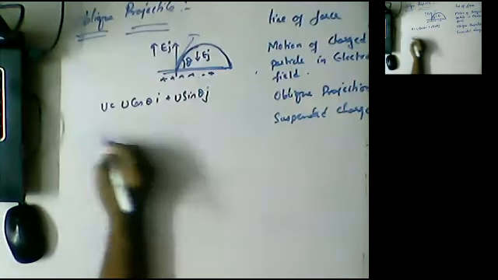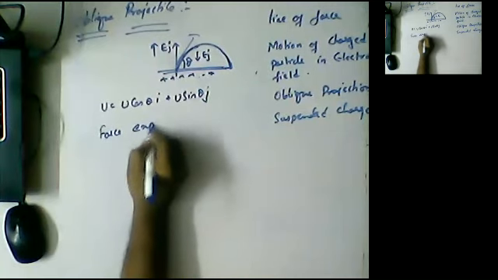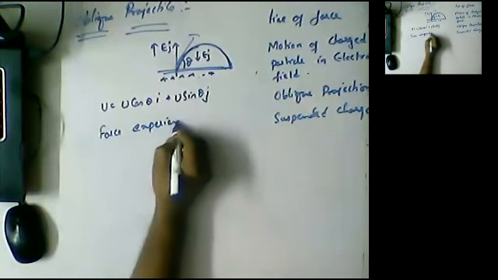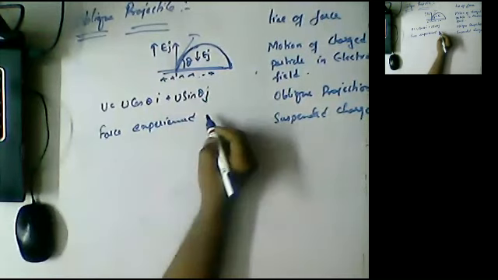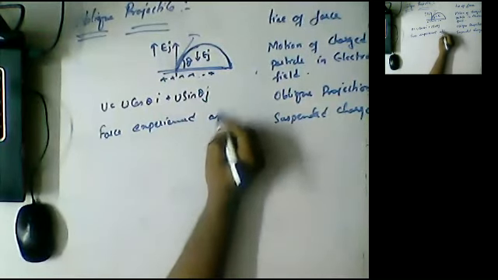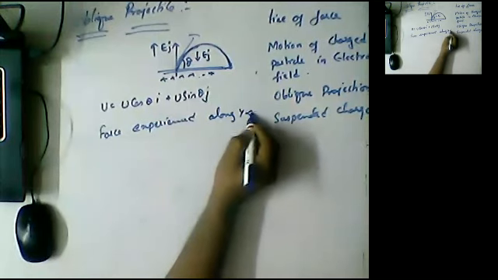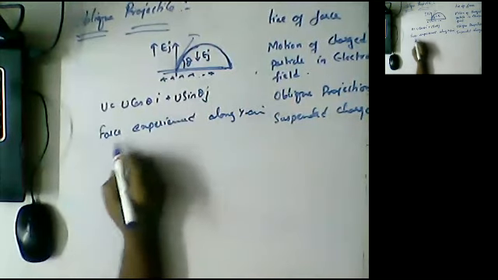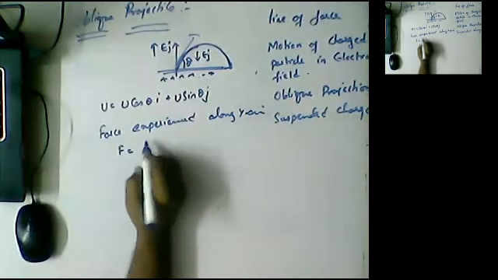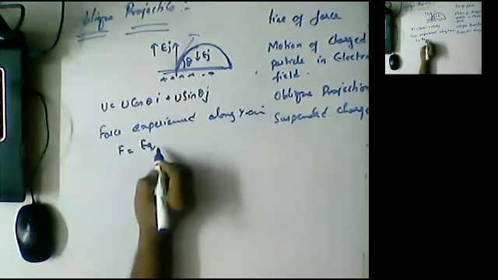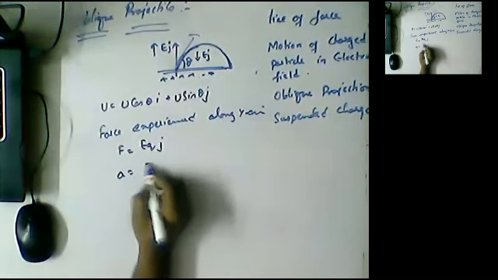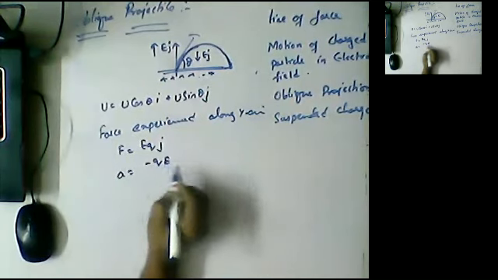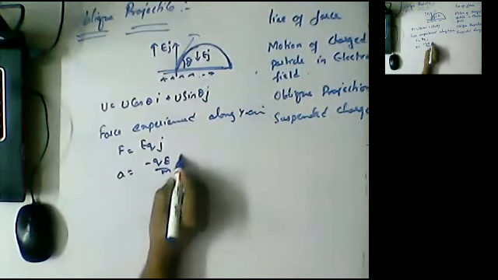So the force experienced along the y-axis will be F is equal to EQ j bar, and from that we can write a is equal to minus QE by m j bar.